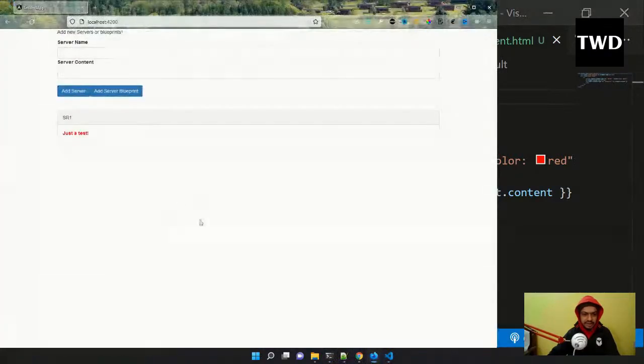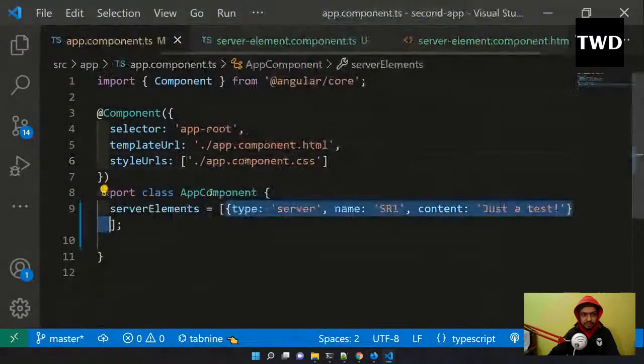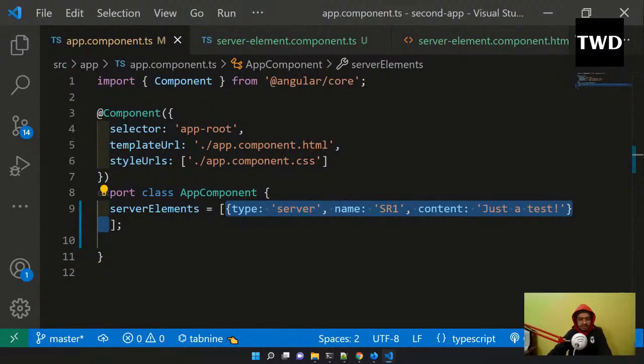If I go back, just a test is coming. Only this one is coming, just a test, which we are passing from here. So this is how we pass data from a parent to a child. Now we'll implement the other way around, which is the changes in the child to the parent. And this is not like React, we have a lot of binding things, and we don't have to use a hack or something like this here.